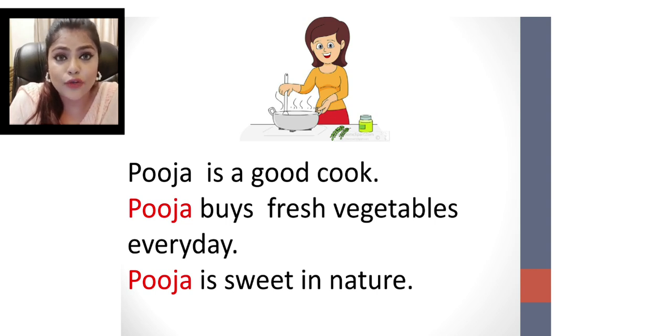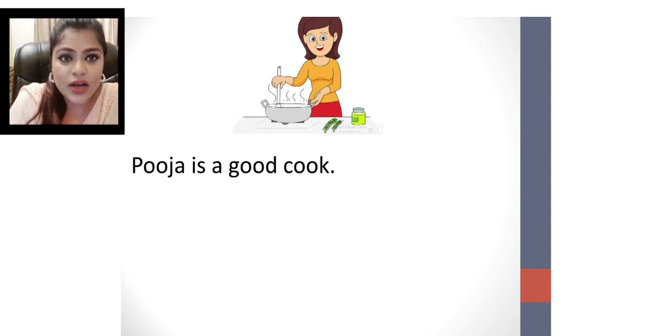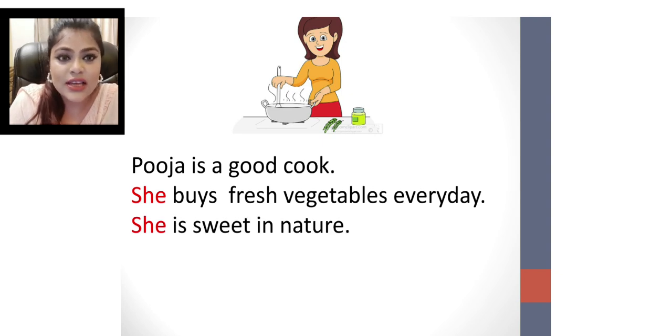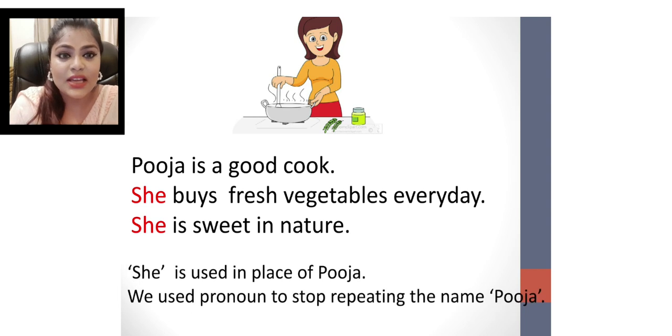So instead of Pooja, what will we write? We have to remove the noun and put a pronoun there. Pooja is a good cook. She buys fresh vegetables every day. She is sweet in nature. So she is used in place of Pooja.